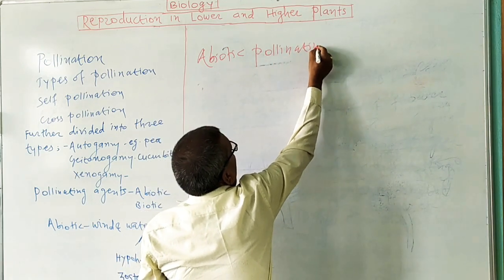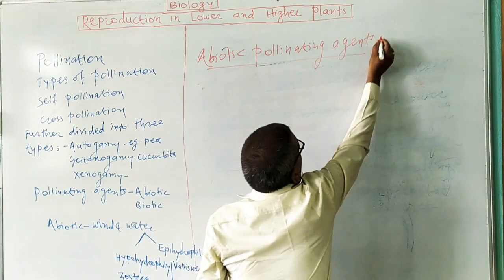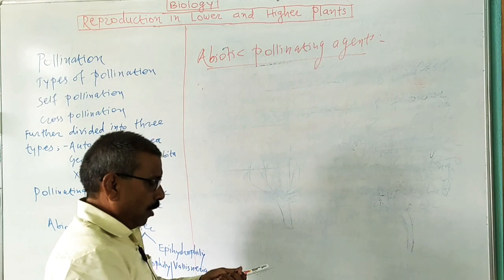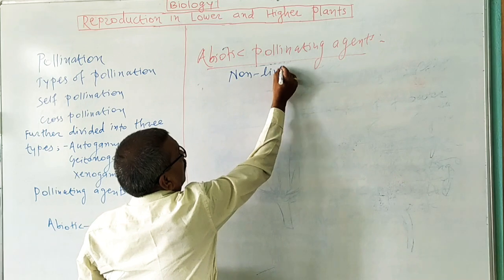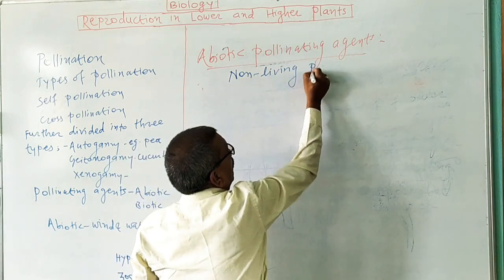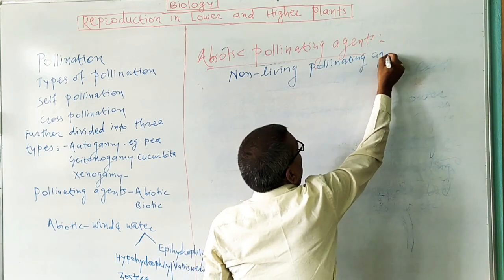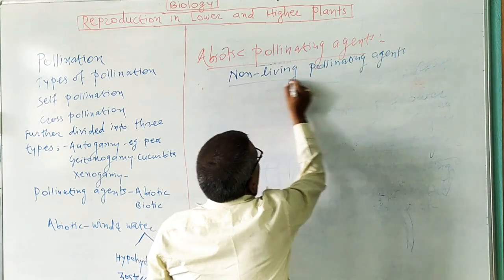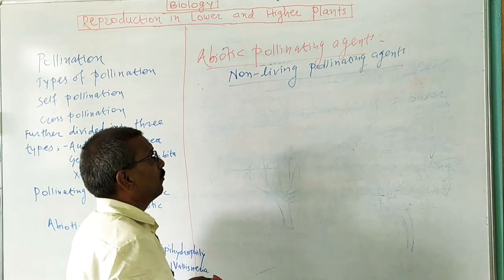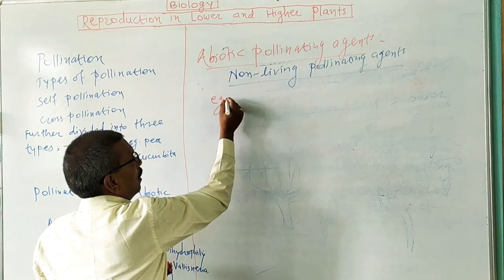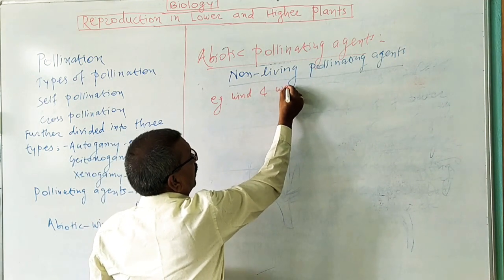Which are the non-living pollinating agents? We have studied the examples: the first one is wind, and water. Wind and water.